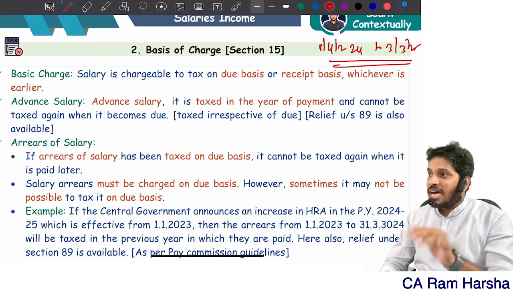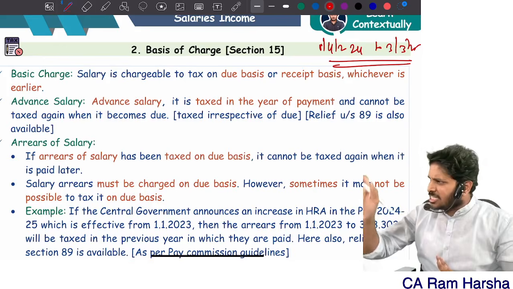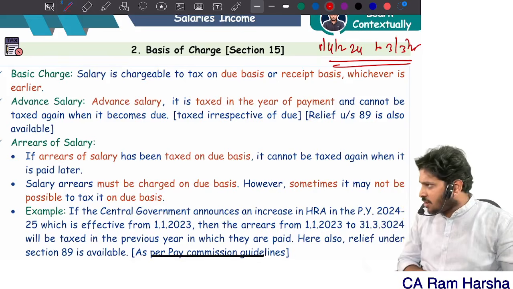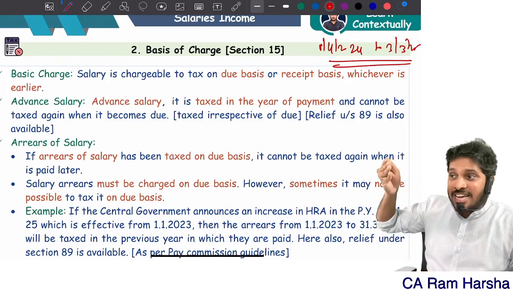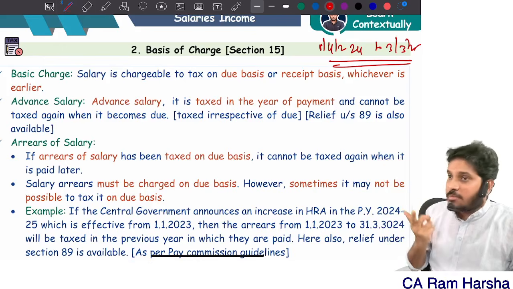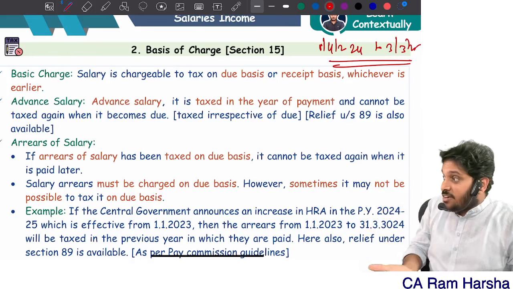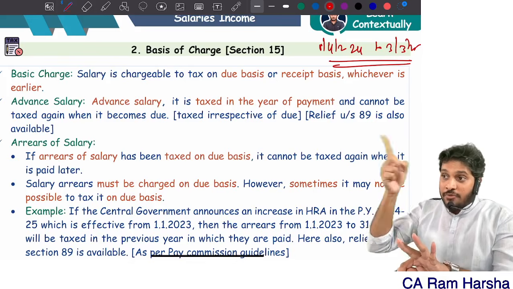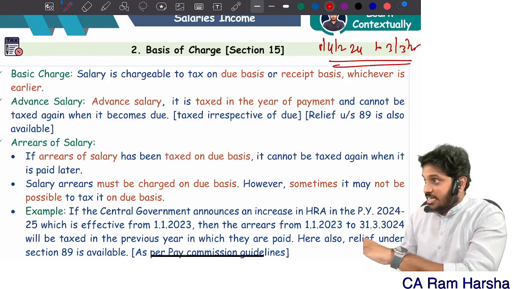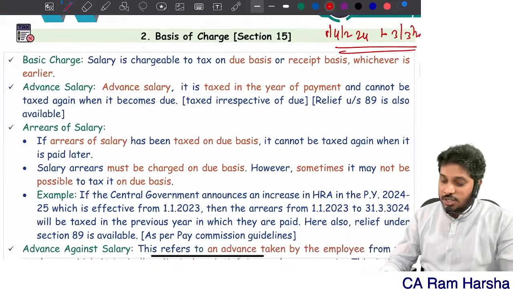Remember, under income from salary, the income is taxed on due basis or receipt basis, whichever is earlier. Suppose I am at the last month, March, in urgent need of funds. I requested my employer, dear employer, next year April and May I have salary, right? Can you pay me now itself? I asked before the due date. The company paid it. This is called advance salary. Since you received it before it became due, it is taxable. So salary is taxable on due basis if not yet received, or if you already received it before it becomes due, then on receipt basis, whichever is earlier. That's how the charging section works.